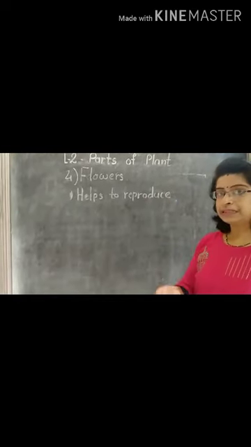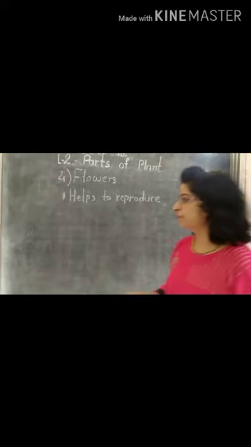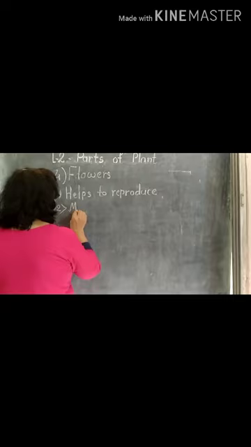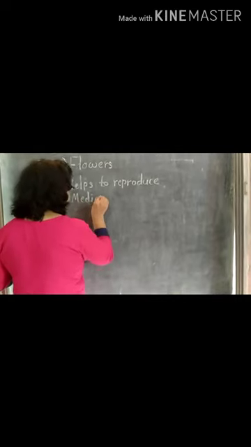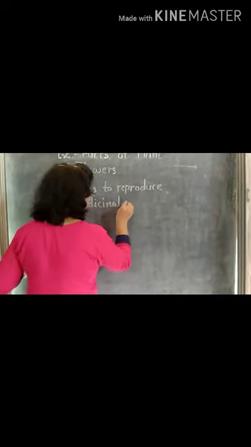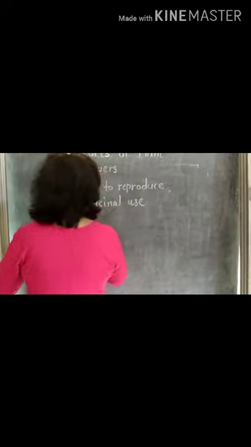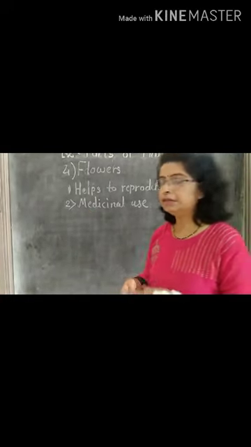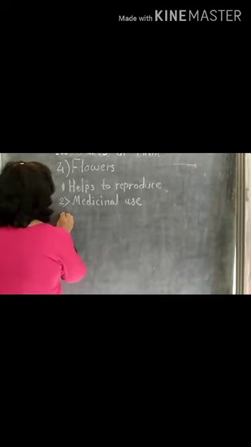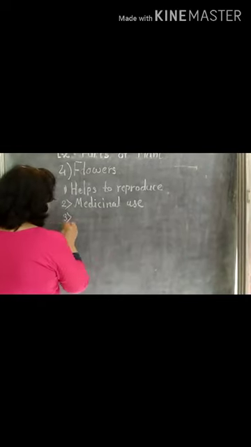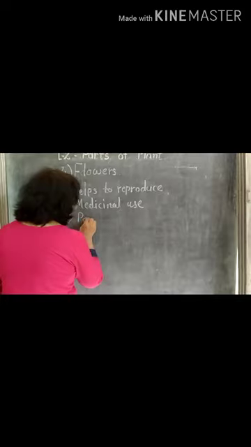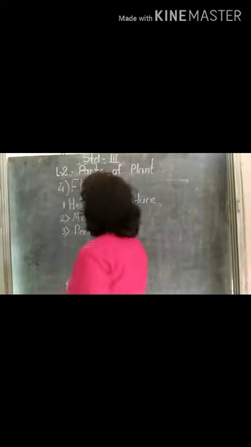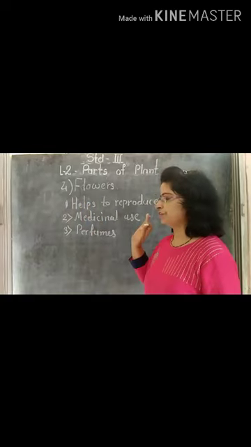The second function of flowers is that they are used for medicinal purposes also. Then, some flowers are used for making perfumes or other scented items. So flowers have many functions.